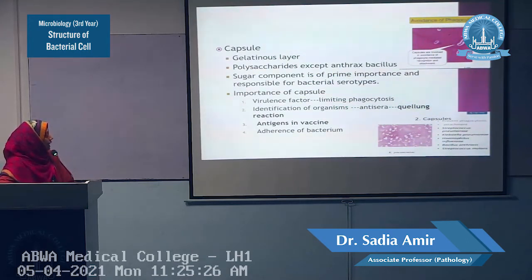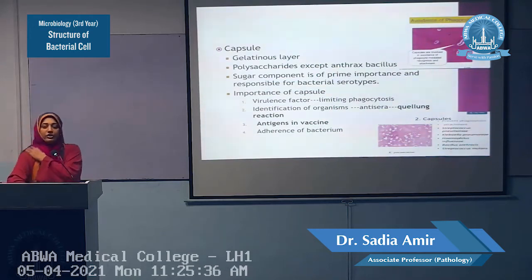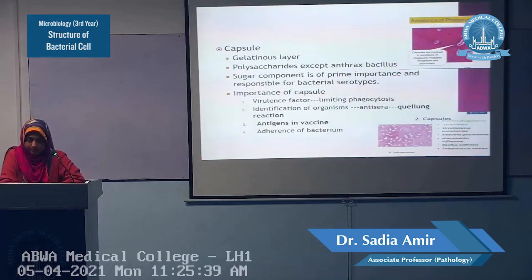The importance of the capsule: it is a virulence factor. How can it cause the disease, how is it virulent? Because it limits the phagocytosis process. You have studied phagocytosis. In our blood, there are certain cells, for example the neutrophils and the macrophages. They are called the phagocytes. Their function is to engulf the bacteria or any foreign substance.